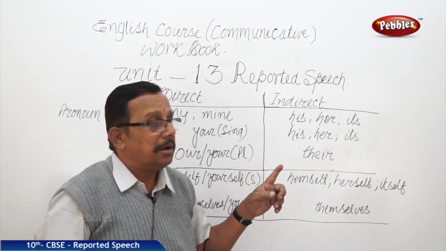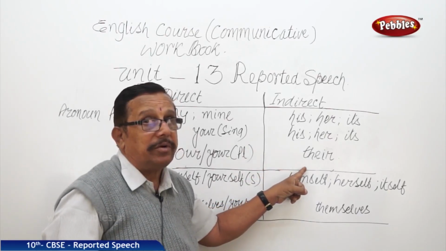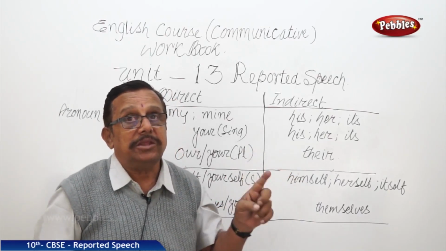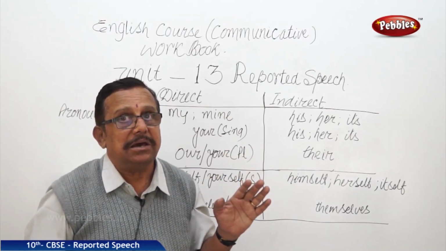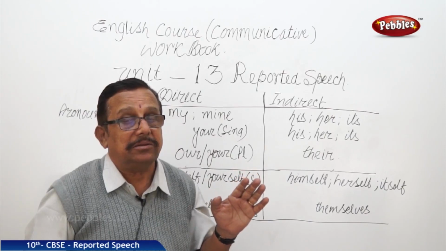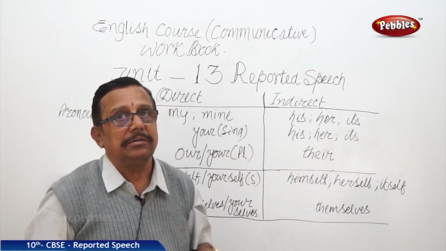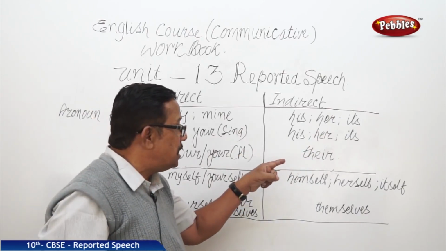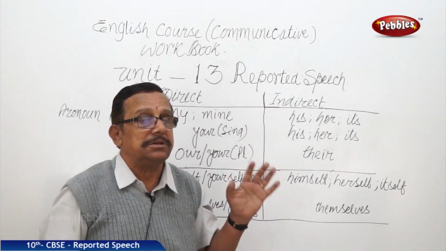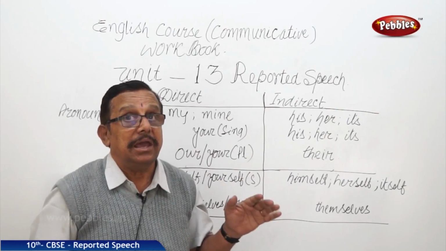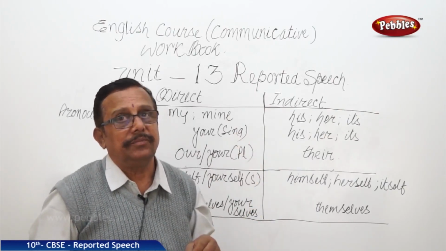T-H-E-I-R. Commonly we commit a mistake over here. T-H-E-R-E. It is there, and this there is waha. This there, T-H-E-I-R, see the pronunciation, is unka.